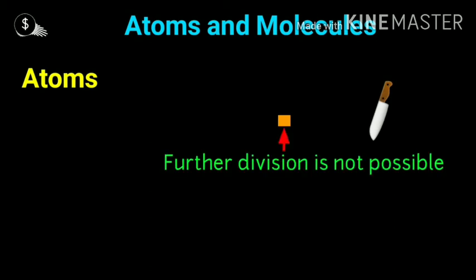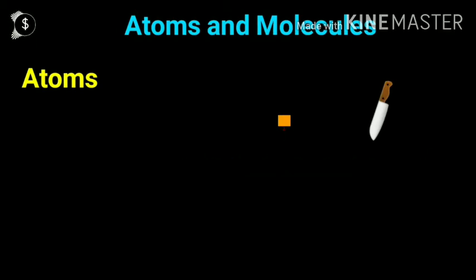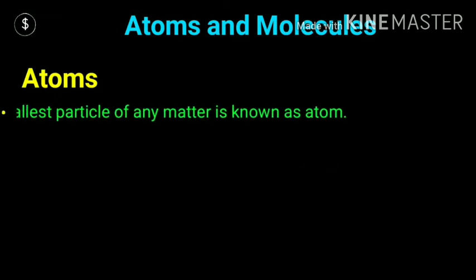After a long time, further division is not possible. Ancient scientists gave it the name Parmanu, and in English we say atom. So an atom is the particle of matter which cannot be further divided into smaller particles.